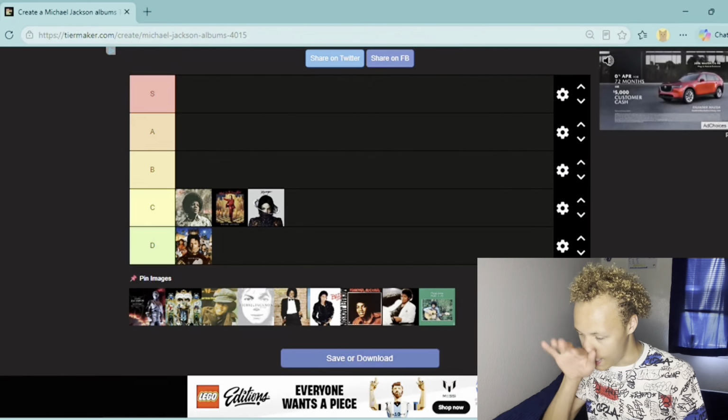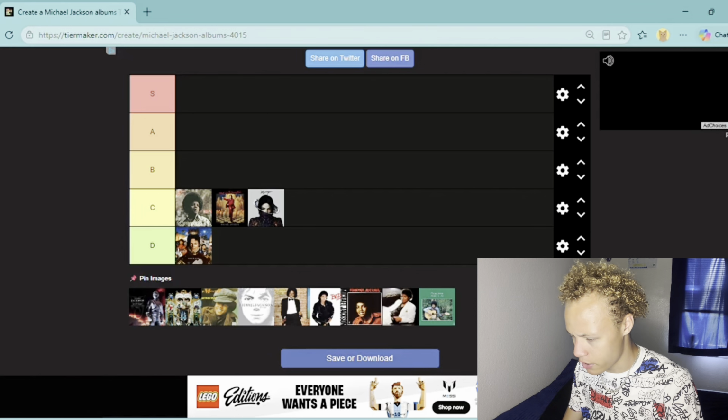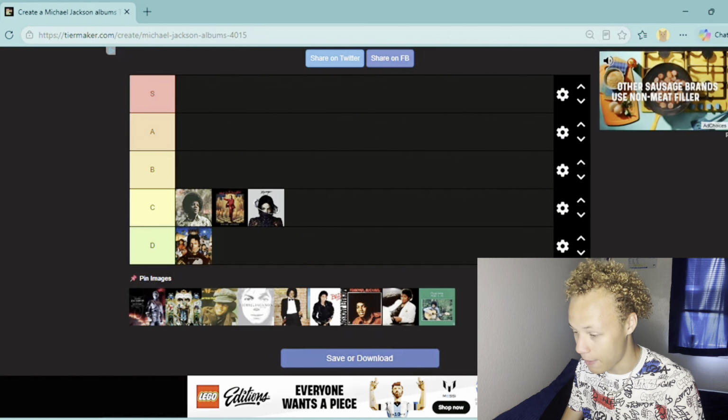I thought this album sounded really aggressive and dark, because a lot of the songs were talking about personal things in his life that he was struggling with, like the tabloids and the child molestation trial, which was an absolute mess, for crying out loud. And to me, I do not think Michael Jackson was guilty. He was not, trust me. And in my opinion, a lot of the songs on here actually jump out at me as fantastic bangers, though.